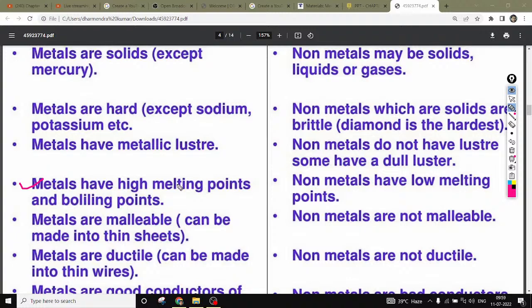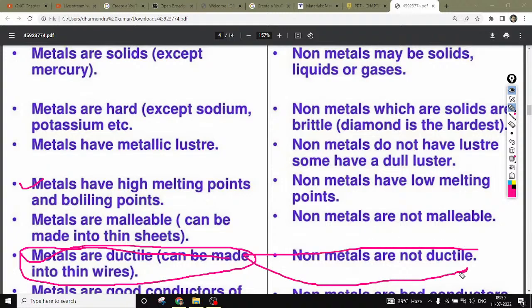And metals are ductile, which means metals can be formed into a thin wire. But non-metals can't be made into any wire. From metal, a very thin wire can be made. You have seen in your home that the electric wire is made of metals. This metal can be converted into very thin wire due to this ductile nature.